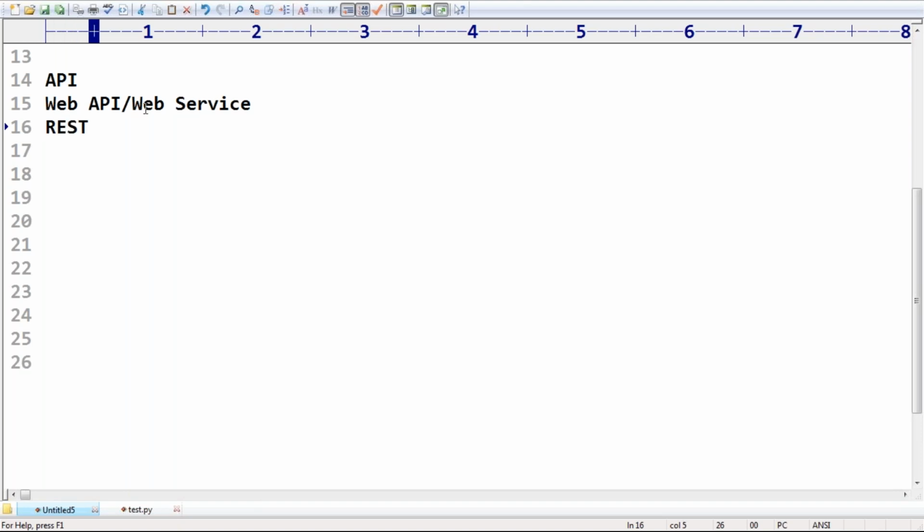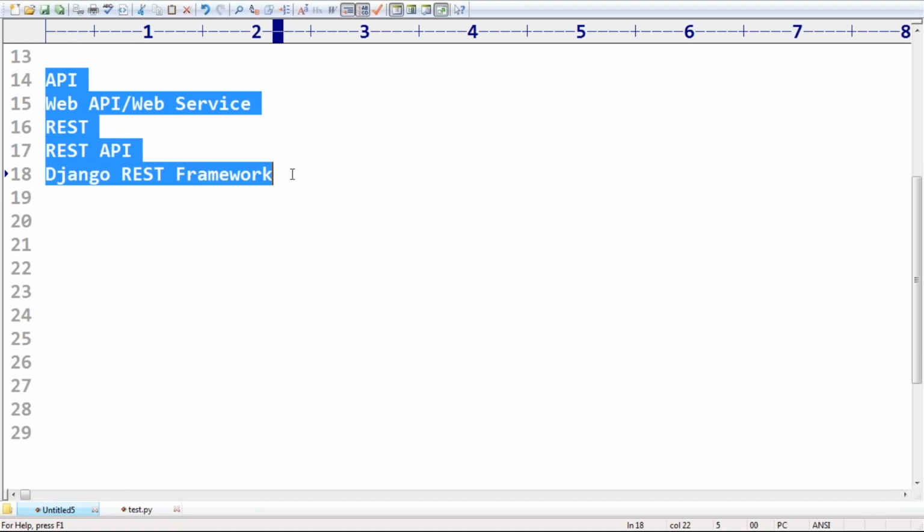The next one, REST. The next one, REST API. Last, I have to talk about Django REST framework. Like these 5 terminologies. If I discuss them, nothing will be there, sir, in this concept. I just want to introduce the basic terminology, which we are going to discuss in the next 30 or 40 sessions, right?